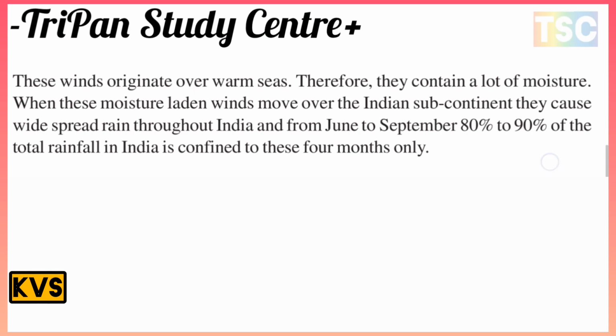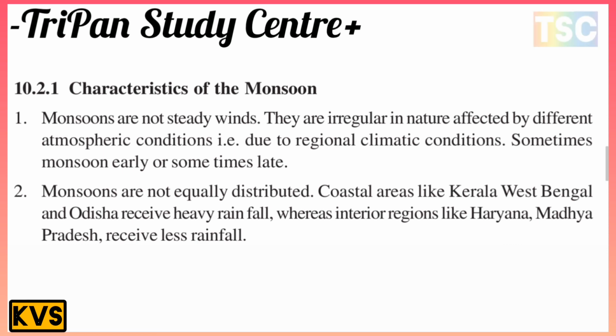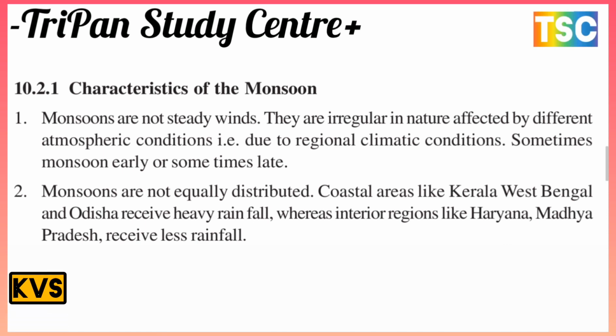That is important. Next, characteristics of the monsoon. Monsoons are not steady winds. They are irregular in nature, affected by different atmospheric conditions. Due to regional climatic conditions, sometimes the monsoon comes earlier and sometimes late.